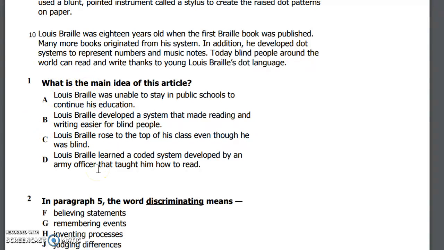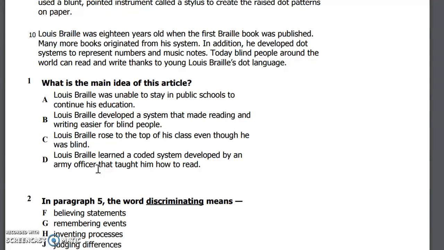So the first one says A. Louis Braille was unable to stay in public schools to continue his education. B. Louis Braille developed a system that made reading and writing easier for blind people. C. Louis Braille rose to the top of his class even though he was blind. D. Louis Braille learned a coded system developed by an Army officer that taught him how to read.